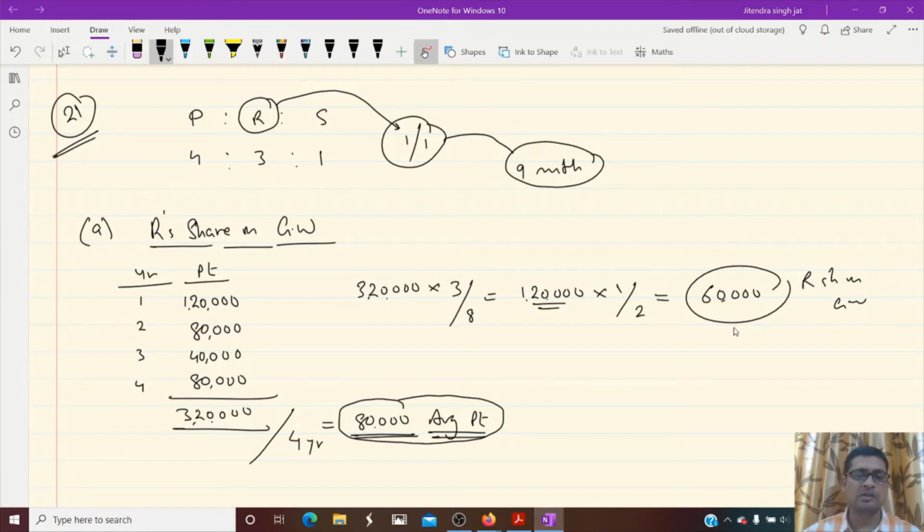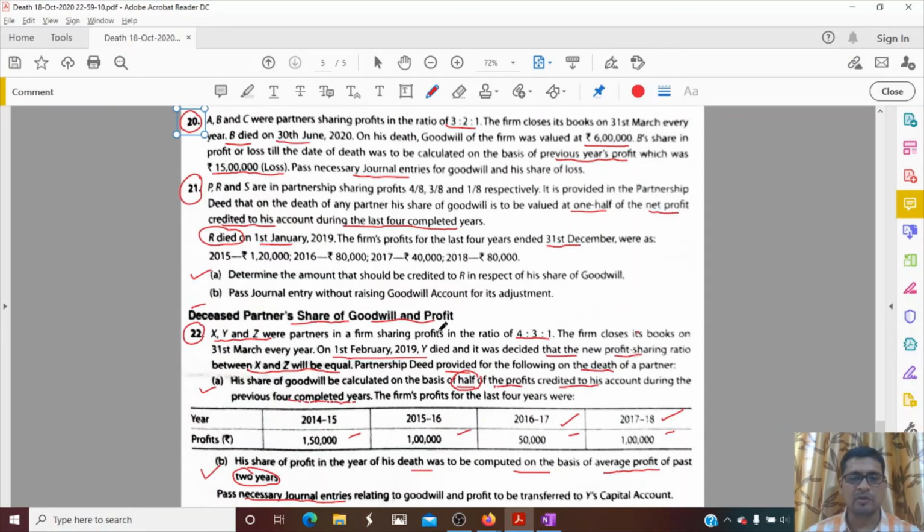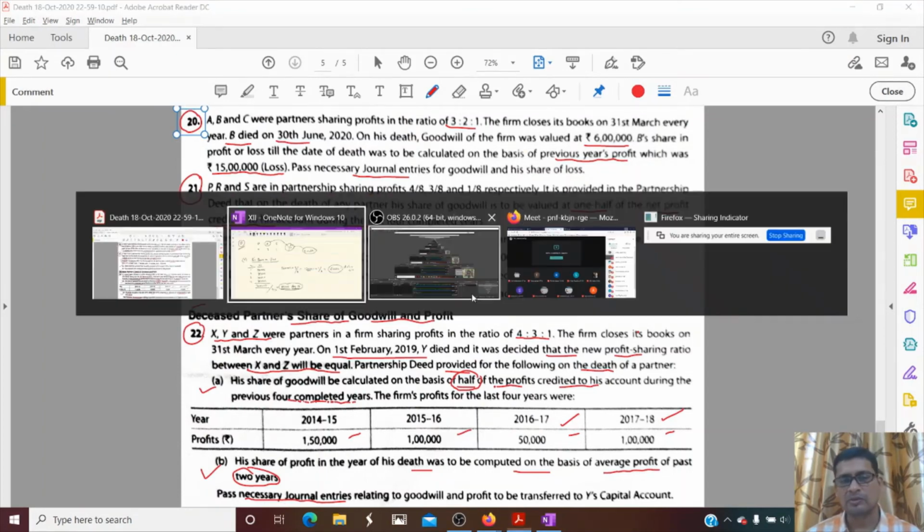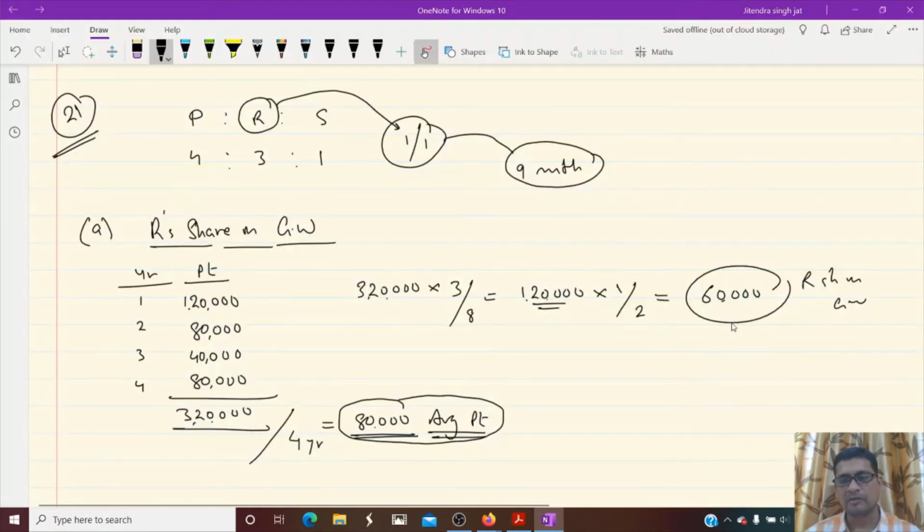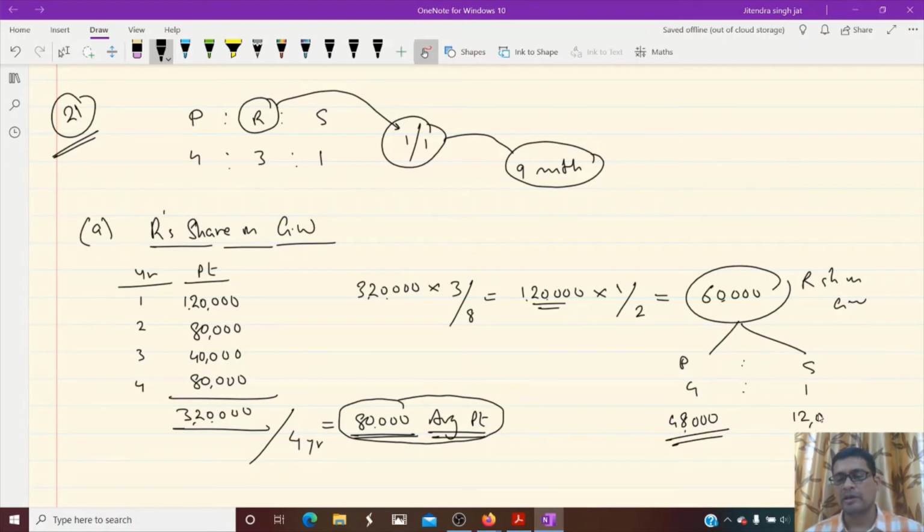Now who will give this goodwill to R? P and S, because they have not changed their ratio. So P and S will give in 4:1. Is that clear? So divide 60,000 in 4:1. 60,000 divided by 5 is 12,000. 12 times 4 is 48,000, P will give, and 12,000 S will give.